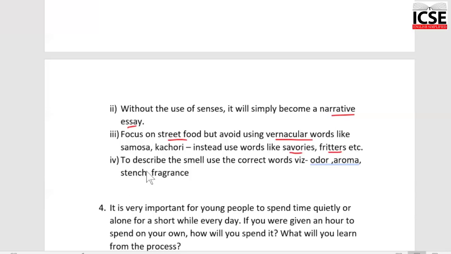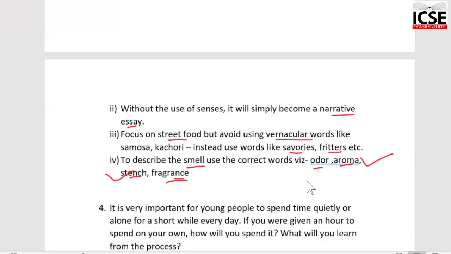something like that. Then another very common thing, when you write a descriptive essay, when you're writing about the smells, use the correct word. Remember, there are different words that can indicate smell. There is odor, aroma, stench, fragrance. So if you're writing a descriptive essay, remember aroma will be for the food. So you have a pleasant aroma, maybe of the food that is cooking. But when you say fragrance, this is for the flowers. Odor is a strong smell that doesn't indicate something very pleasant, such as body odor. Stench definitely is a very strong, unpleasant smell.